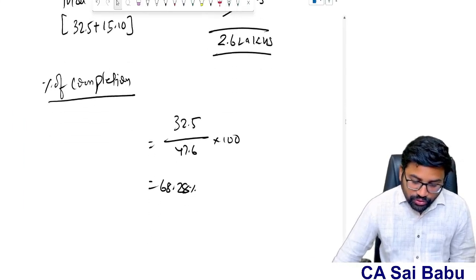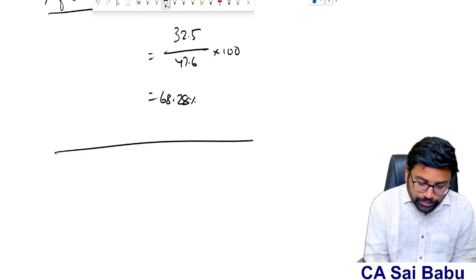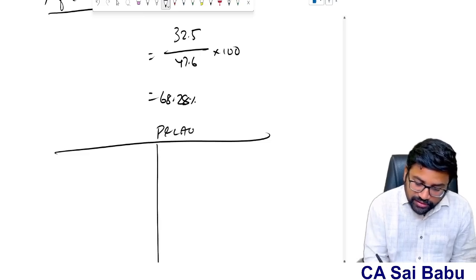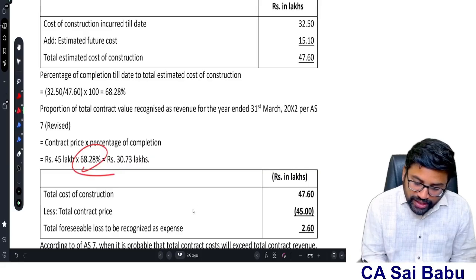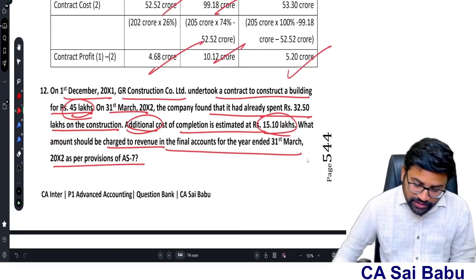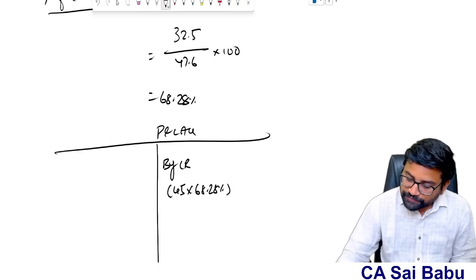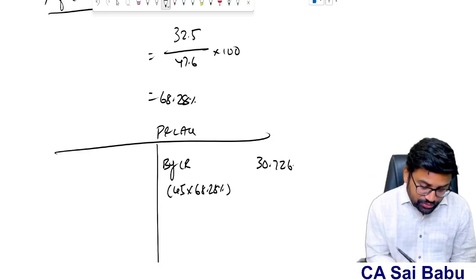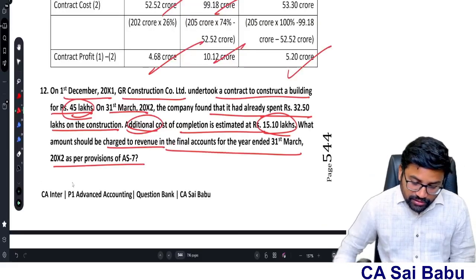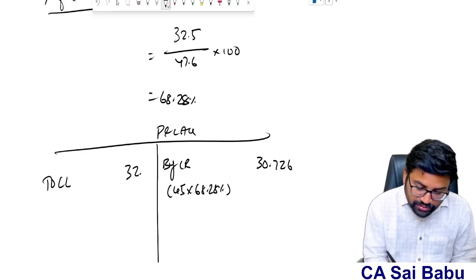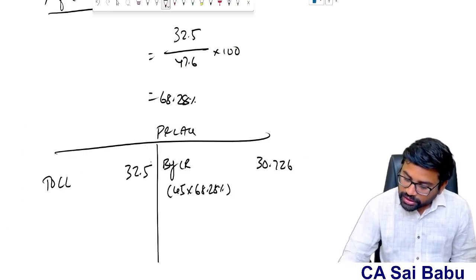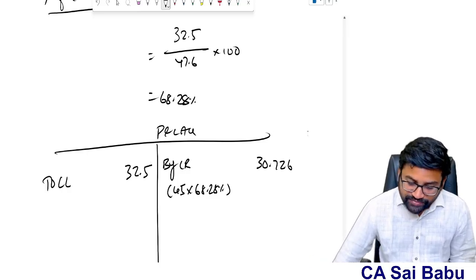68.28. So therefore, what is the current year revenue to be recognized? Suppose if I prepare P&L account for the contract, the total contract revenue is how much, sir? 45 lakhs. So see this, 45 lakhs into 68.28%. So 45 into 68.28%. So it will be 30.726. This is the contract revenue for the year. What is the contract cost for the year? Contract cost is 32.5 you incurred. So therefore, current year loss 1.774, sir.